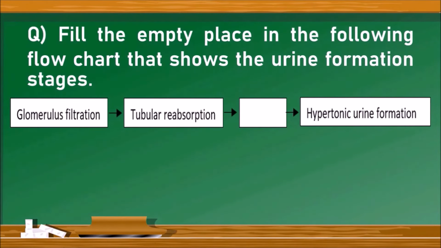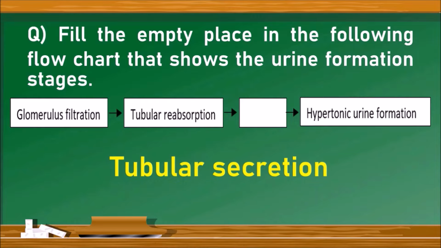Next question. Fill the empty place in the following flow chart that shows the urine formation stages. So, there is a flow chart representing the different stages in urine formation, beginning with glomerulus filtration followed by tubular reabsorption. After tubular reabsorption, tubular secretion takes place.